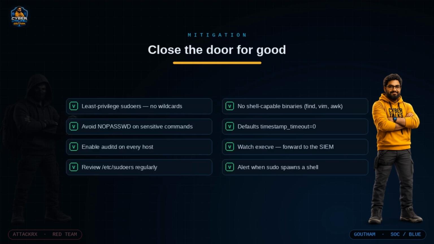Did it add a new user? Did it drop an SSH key into authorized_keys? Did it write a cron job? For persistence. Privilege escalation is almost never the goal, it's the doorway, and your job is to find out what walked through it. So how do we shut this down for good?